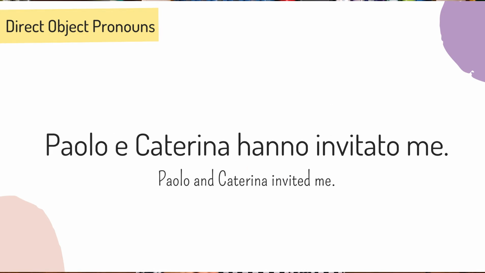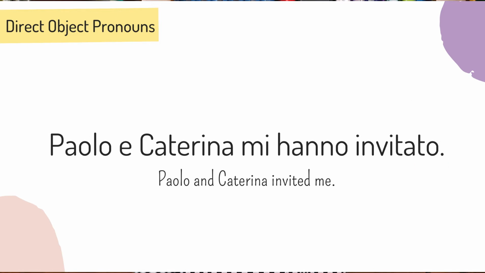Number 7. Paolo e Caterina hanno invitato me. Me is the object of this sentence and it's the direct object pronoun in its tonic form. What pronoun would you choose to replace it? This pronoun becomes mi in its atonic form. So the sentence becomes Paolo e Caterina mi hanno invitato.